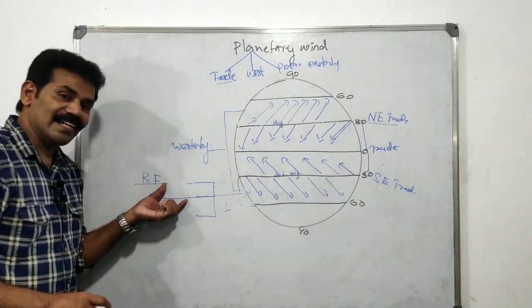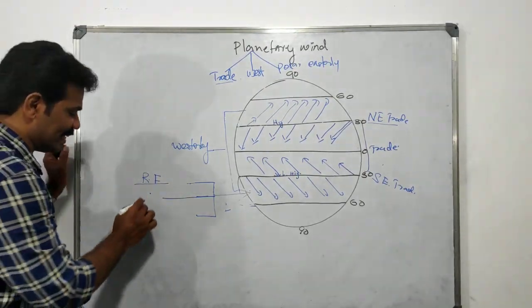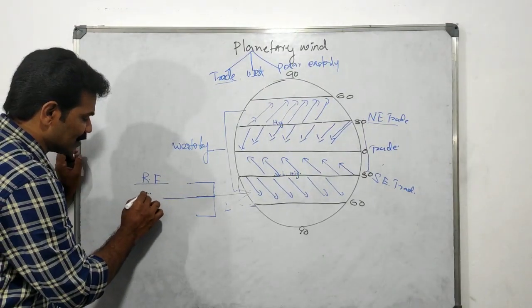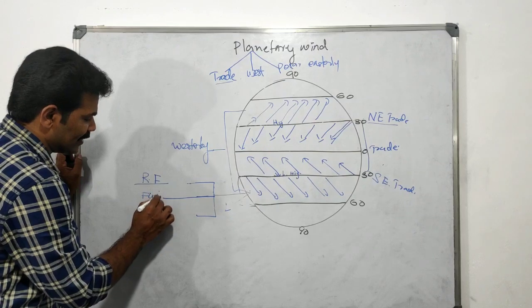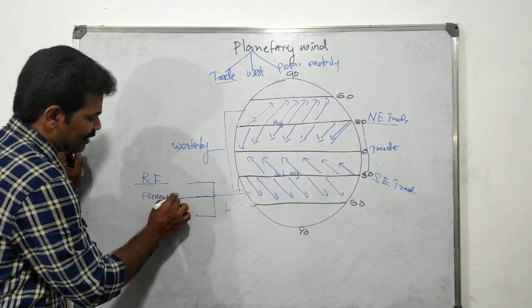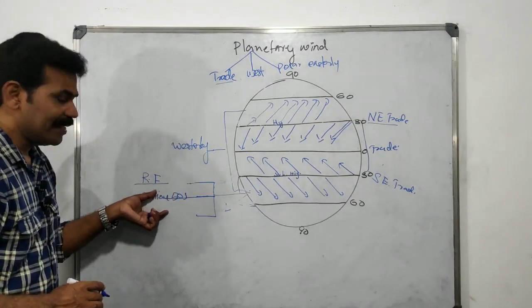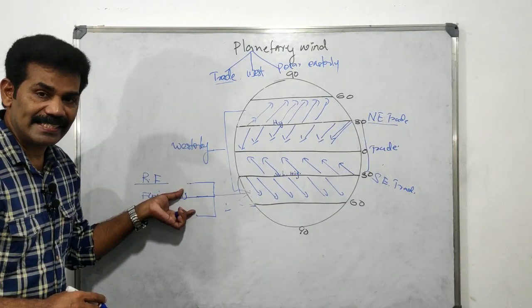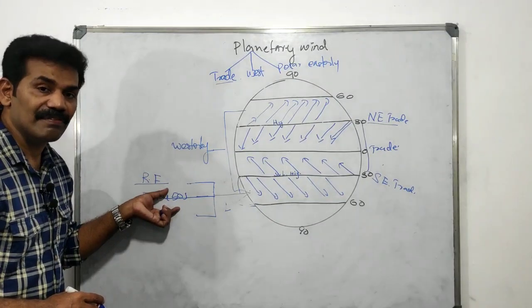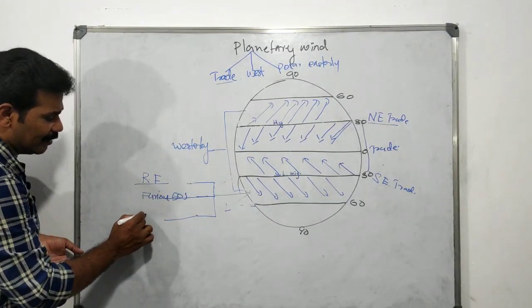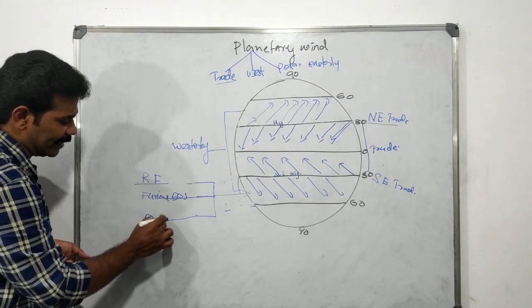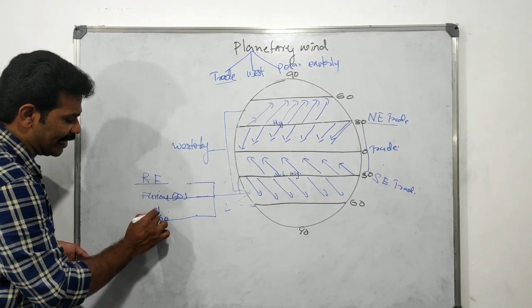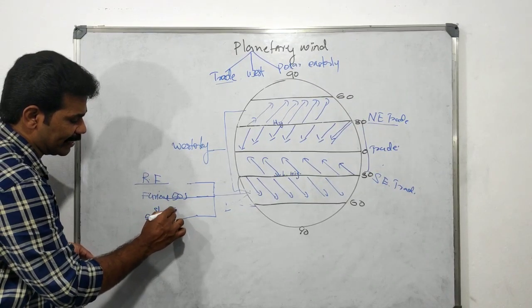Another wind, look here. The other wind is the furious 50s. Furious 50s. It blows between the 50 and 40 degrees. It is known as the furious 50s. The other one, from 50 degrees to 60 degrees, is known as the shrieking 60s.